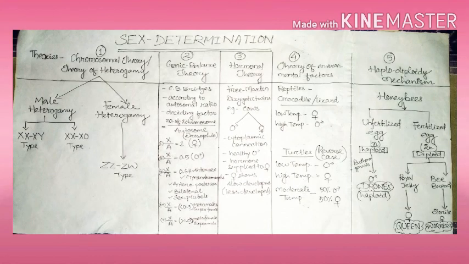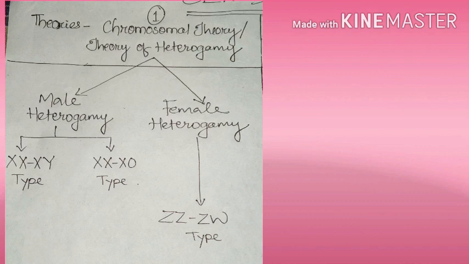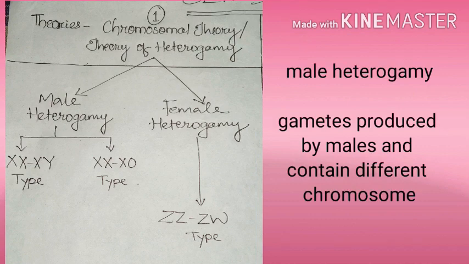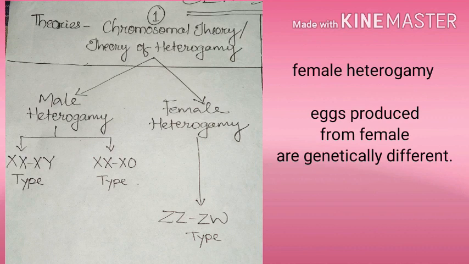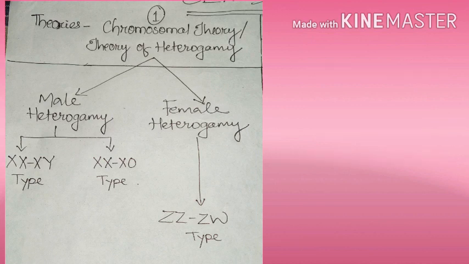So here the first one is about the combination, that is how sex chromosomes occur in different combinations in different species, meaning the chromosome theory. The methods of sex determination are divided into two types on the basis of heterogamy. This is also known as theory of heterogamy. Those two types are male heterogamy and female heterogamy. Male heterogamy means the gametes produced by the male are of different types, and female heterogamy means the gametes, the eggs produced by the female, are of different types and genetically different. So let's start from male heterogamety.